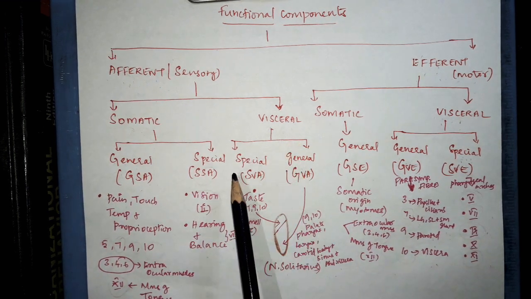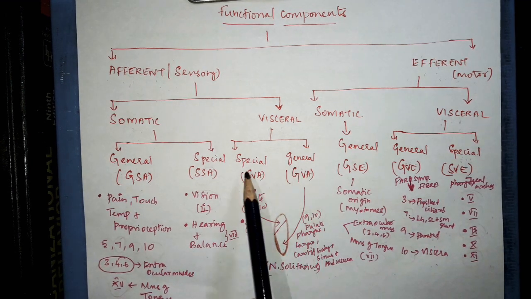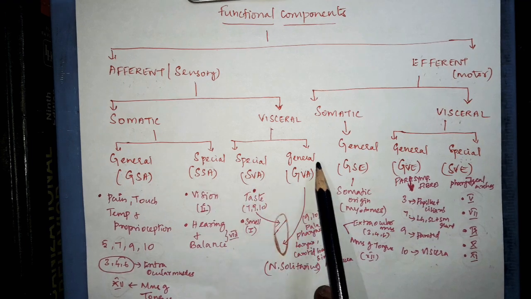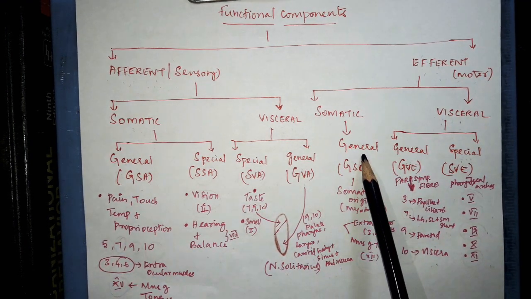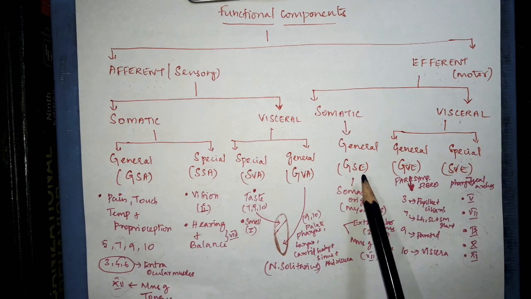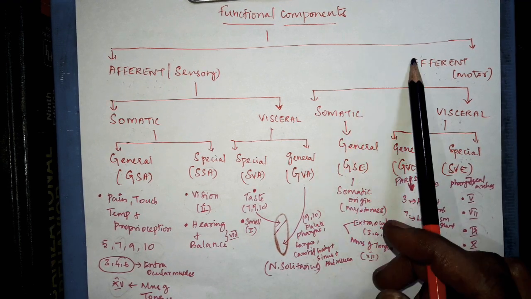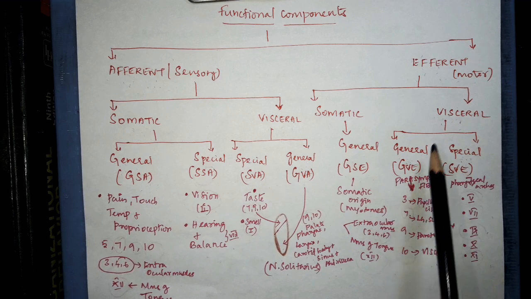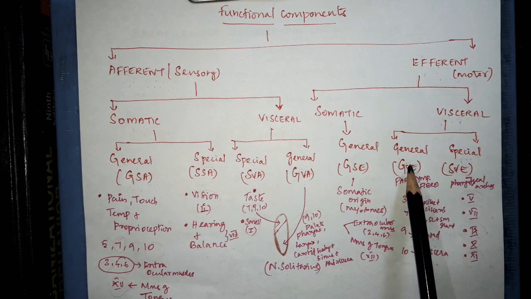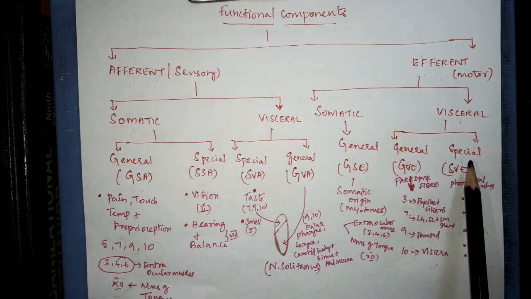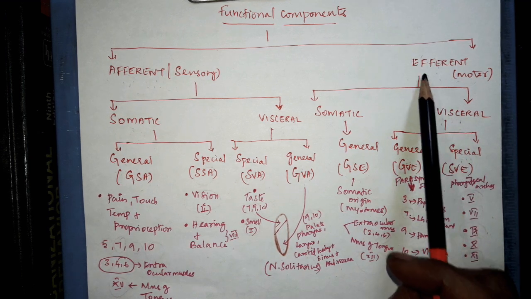And for viscera also, this may be either special or general, and the special forms the special visceral afferent component, and the general forms the general visceral afferent component. And for the somatic efferent, only general, this forms the general somatic efferent component. And for the viscera, the supply may be general or special. If it is general, then this forms general visceral efferent, and if special, it forms special visceral efferent component.